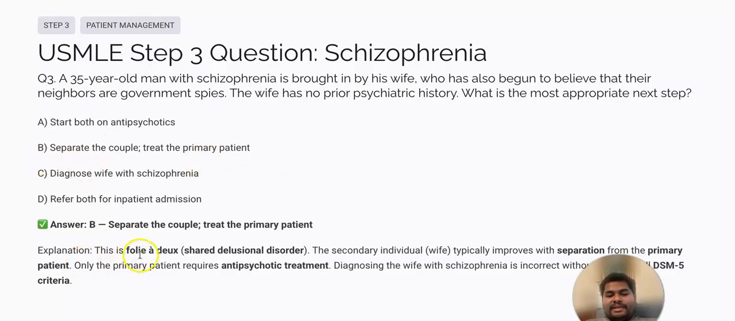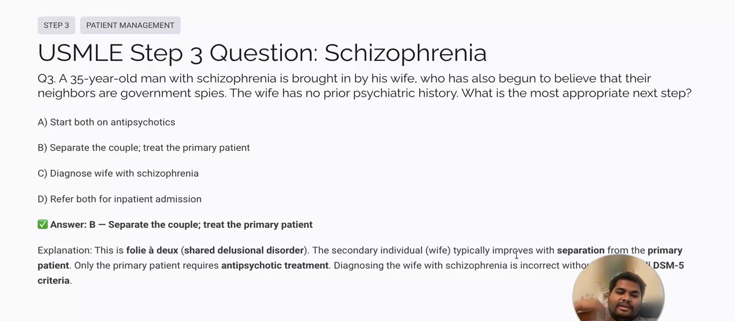Okay, the explanation is this is folie à deux, a shared delusional disorder. The secondary individual here, the wife, typically improves with separation from the primary patient. Only the primary patient requires antipsychotic treatment, not the wife. Diagnosing the wife with schizophrenia is incorrect without meeting the full DSM criteria.